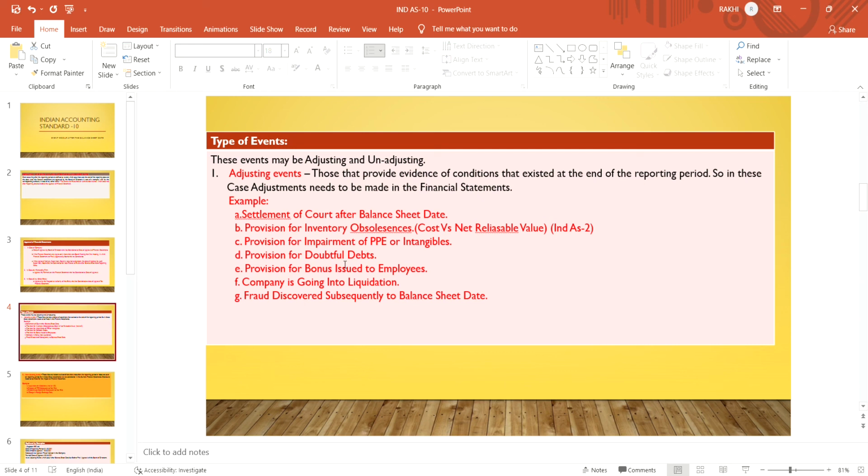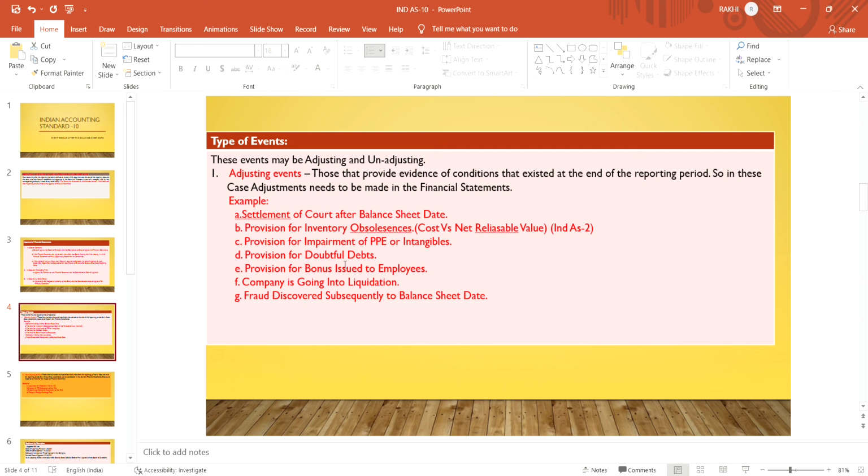So adjusting events are those that provide evidence of conditions that exist at the end of the reporting period. It means adjustment needs to be made in the financial statement. If you know that the event will occur after the reporting period, you will make an adjustment in the financial statement. So that kind of event is known as an adjusting event.